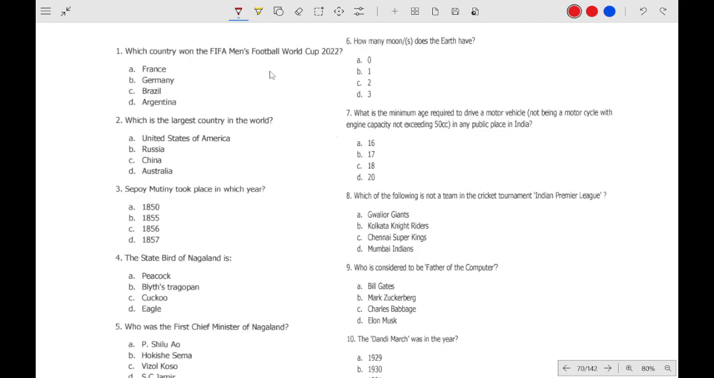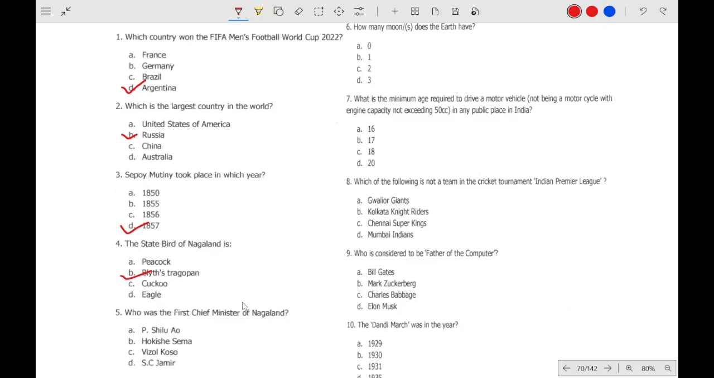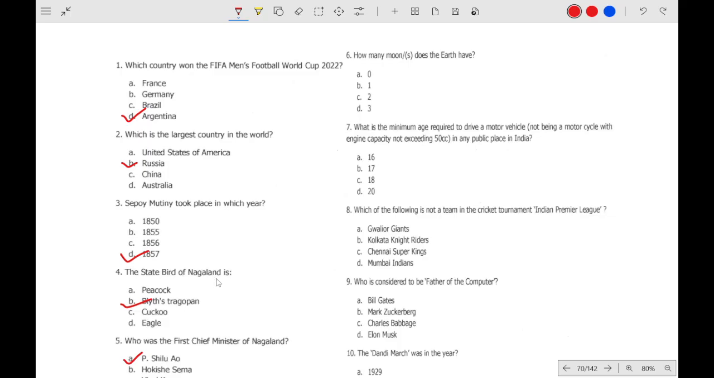Which country won the FIFA Men's World Cup 2022? The FIFA Men's World Cup 2022 was won by Argentina. Which is the largest country in the world? The largest country in the world by land is Russia. Sepoy mutiny took place in which year? 1857. The state bird of Nagaland, we don't need to know, but it is blue tragopan. And the first chief minister of Nagaland, this is also not important from our examination point of view, but the answer is P. Shilu Ao.